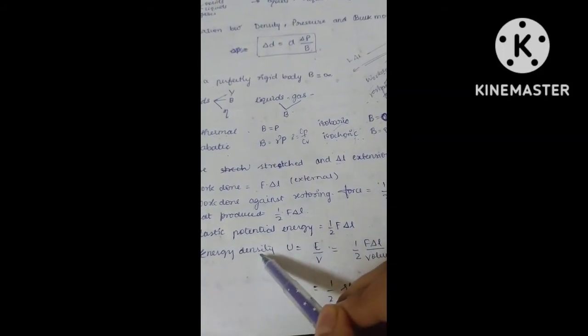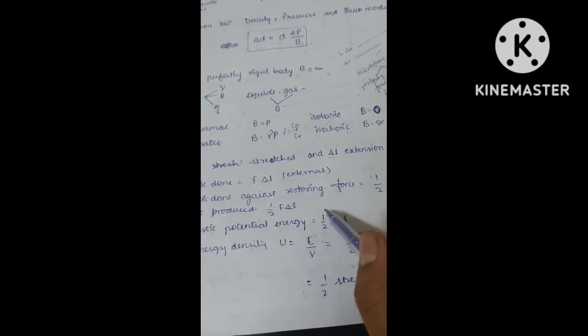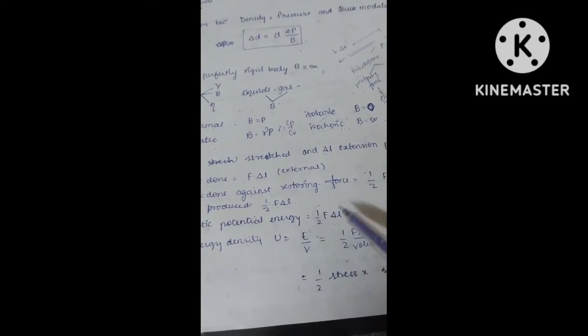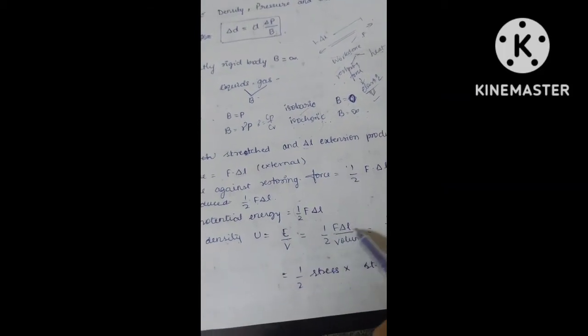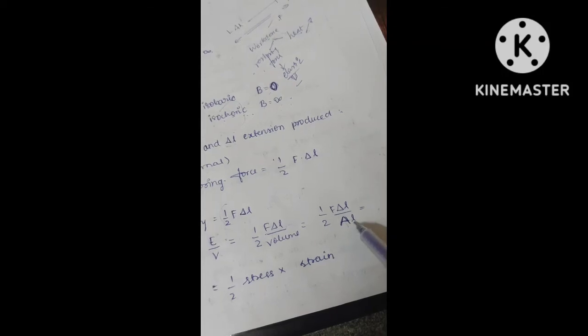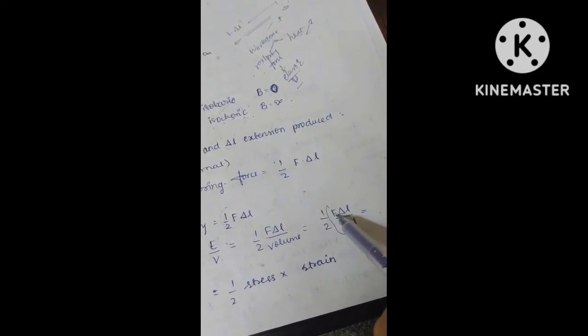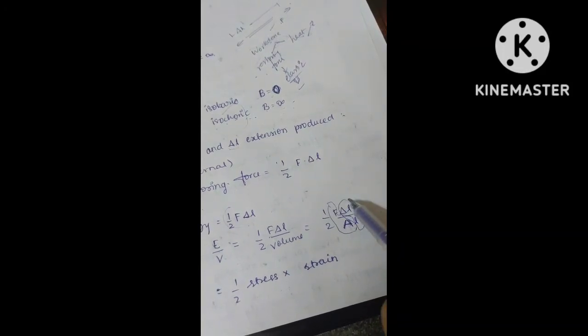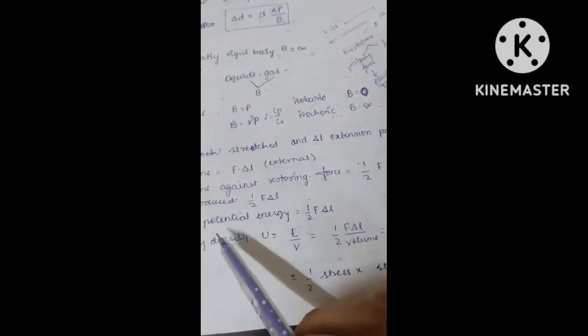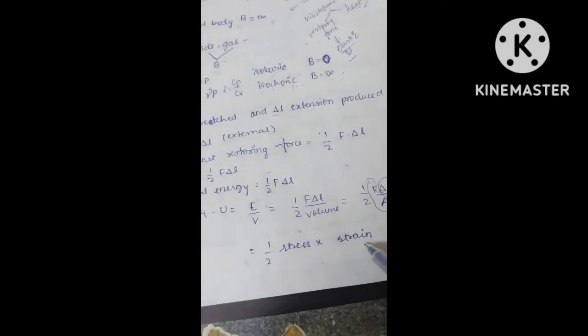Next, coming to elastic potential energy, this is what is stored as elastic potential energy. And what is energy density? The energy density is nothing but energy per unit volume. So this is your energy, half F delta L, and this is per unit volume. Volume you can write as A into L, right? You can see this part is your stress and this part is your strain. So energy density is equal to half into stress into strain.